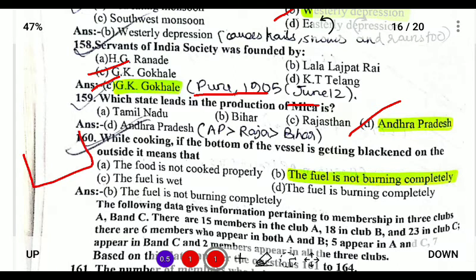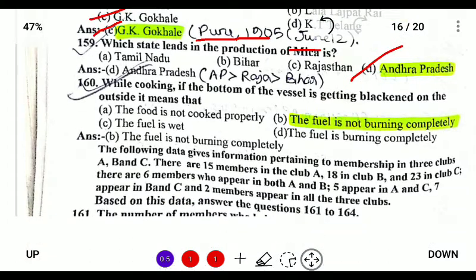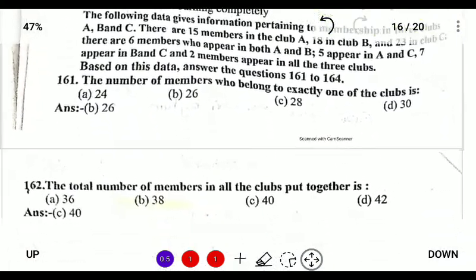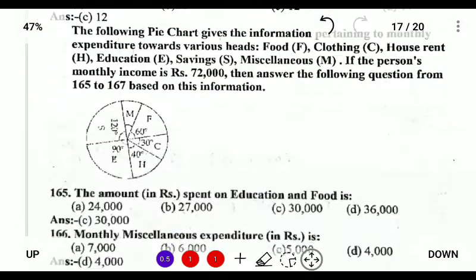if in a container we are burning something, and the side of the container becomes black, it is due to the fuel. So if a large amount of smoke is produced, then we come to know that the fuel is not good, or the fuel is not completely burned. So the question 161 will be database, so no need to go.